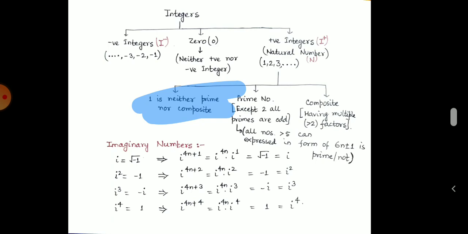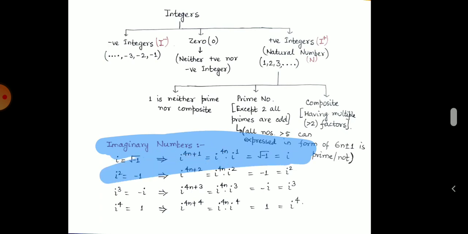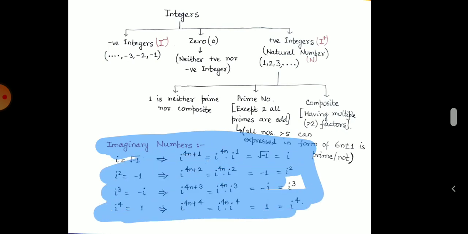Here some properties related to imaginary numbers are shown. As we all know, imaginary numbers are in repetitive form after 4. Okay, that is i square, i cube and i to the power 4. After that, if we proceed to i to the power 5, then that will be written as i to the power 4 dot i. So the value of i to the power 5 will be i. Okay, hope you all understand.